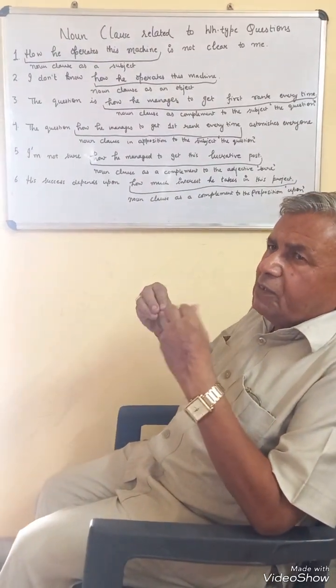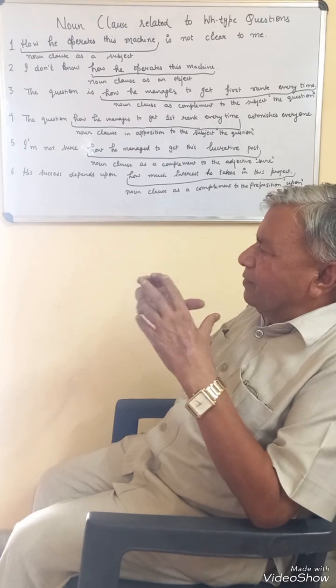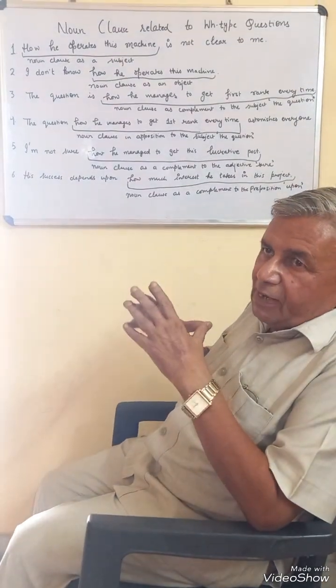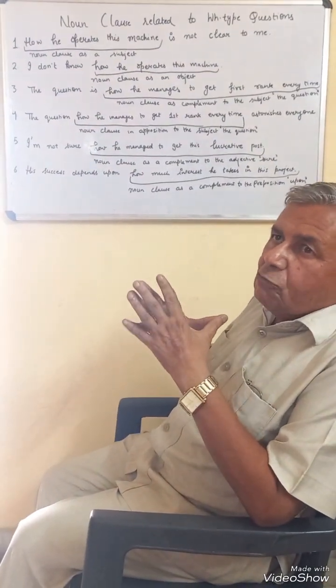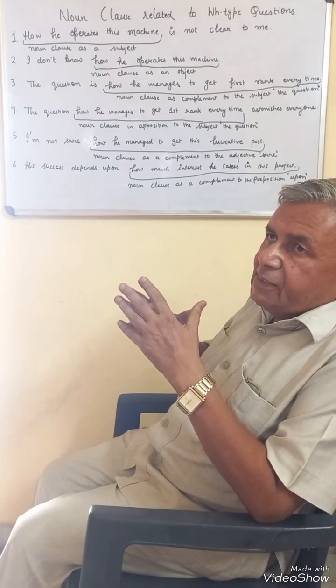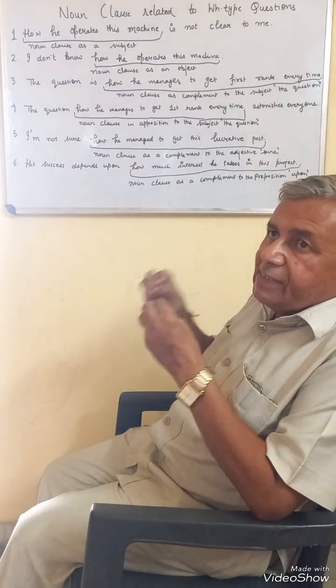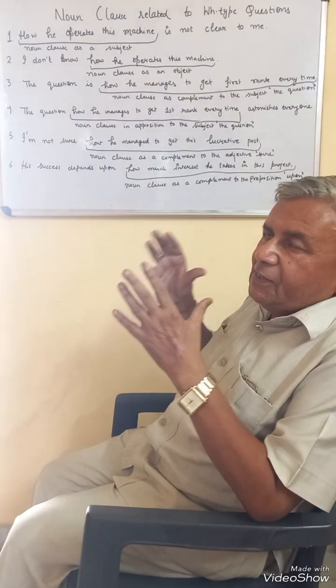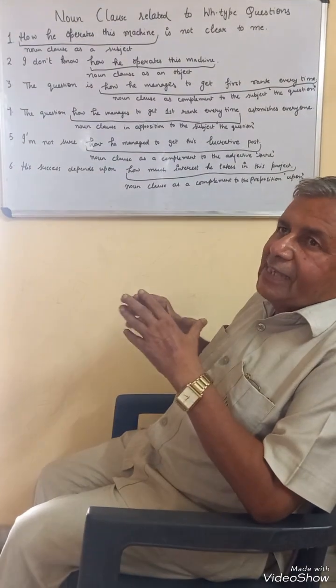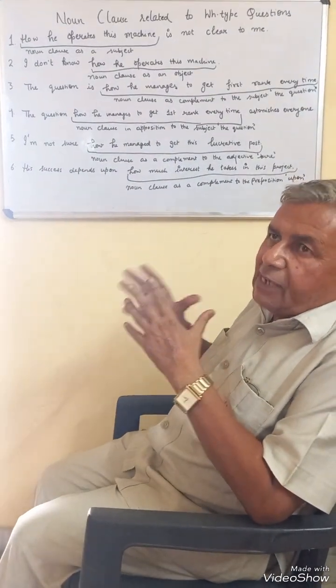This kind of complexity remains in the mind. But once you understand that noun clauses, whether they begin with WH words or with whether, are always in the form of statements, then this kind of mistake will not be made.